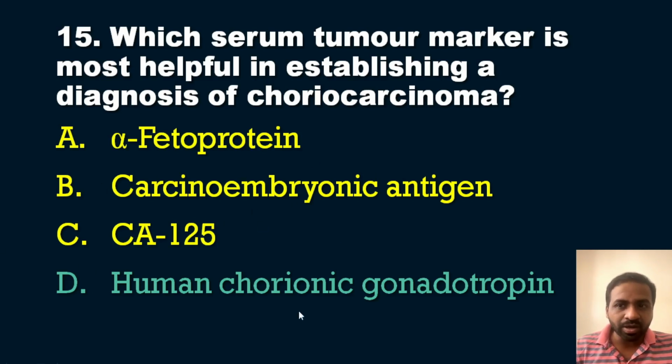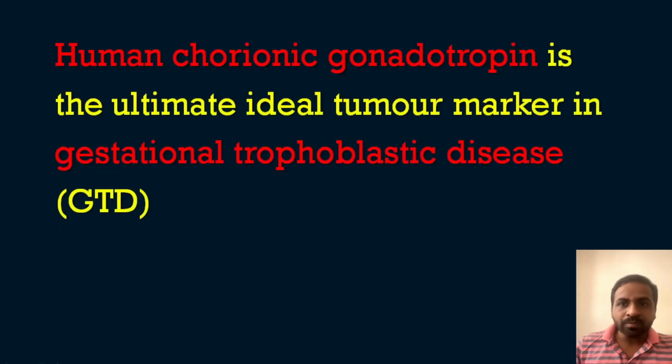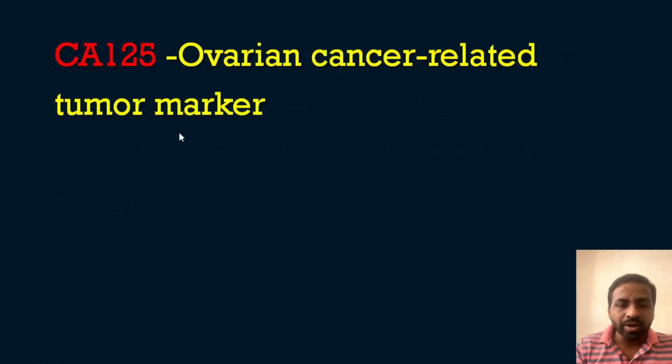The answer for our question is that the diagnostic tumor marker in choriocarcinoma is HCG, human chorionic gonadotropin, and it is the ultimate ideal tumor marker for gestational trophoblastic diseases, GTD. And one more option was there, that is CA125. That is an ovarian cancer related tumor marker. The other options I have already explained in the previous session.